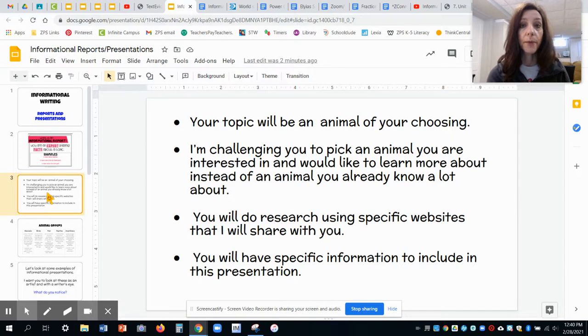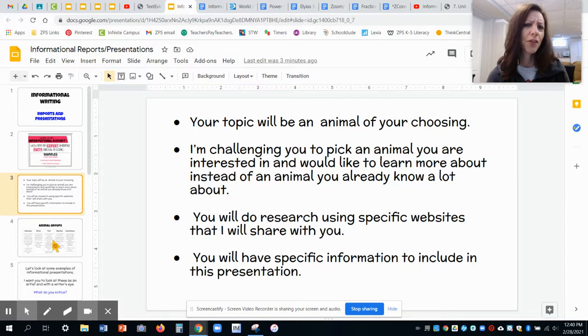I'm going to share some websites with you over the next week or so that you'll be able to use to find the information that you need. You're also going to have some very specific information that you're going to need to look up, things like habitat and diet, and some other information like that. That's when we'll use our power organizer to come together with those subtopics, and I'll explain more about that later on in the week.